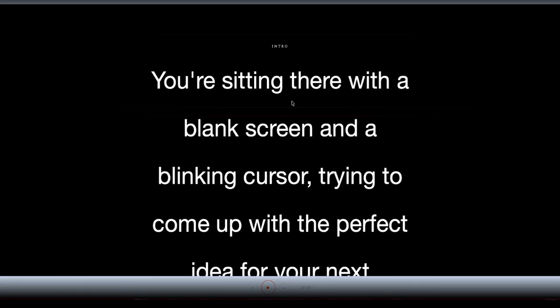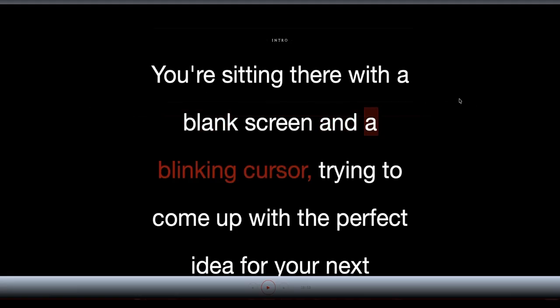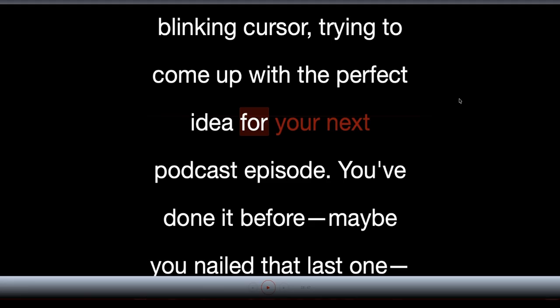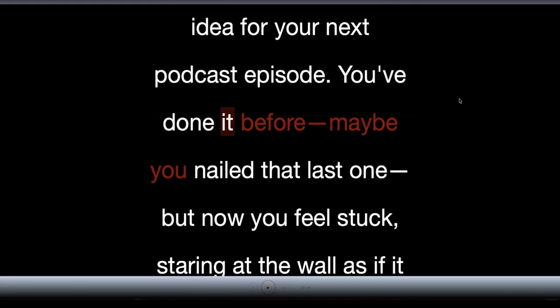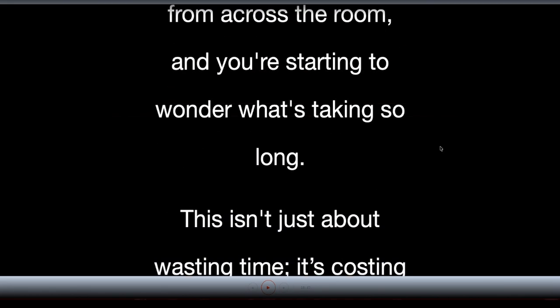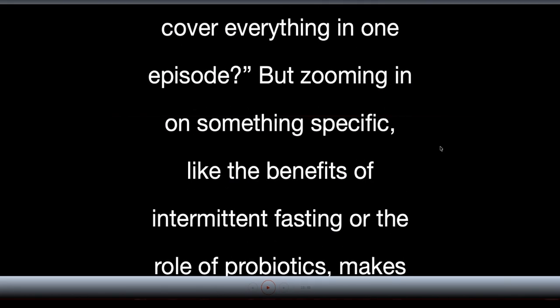Here we go. You're sitting there with a blank screen, and you're sitting there with a blank screen and blinking cursor, trying to come up with the perfect idea for your next podcast episode. You've done it before. Maybe you nailed it. That last one. It's right there, right? It's set. Pow. The whole thing is there for me.